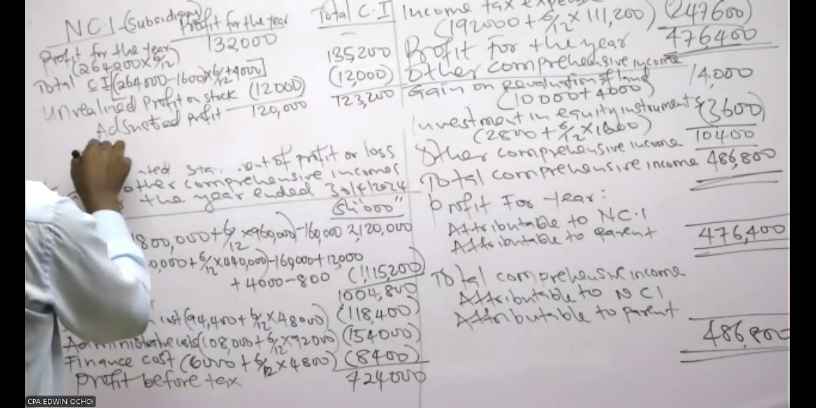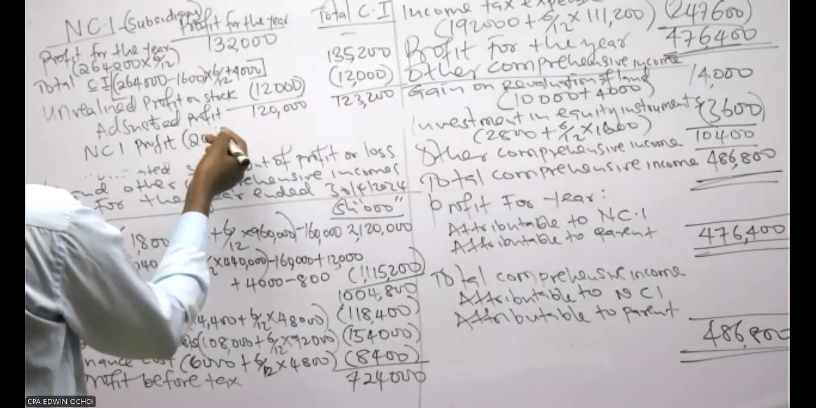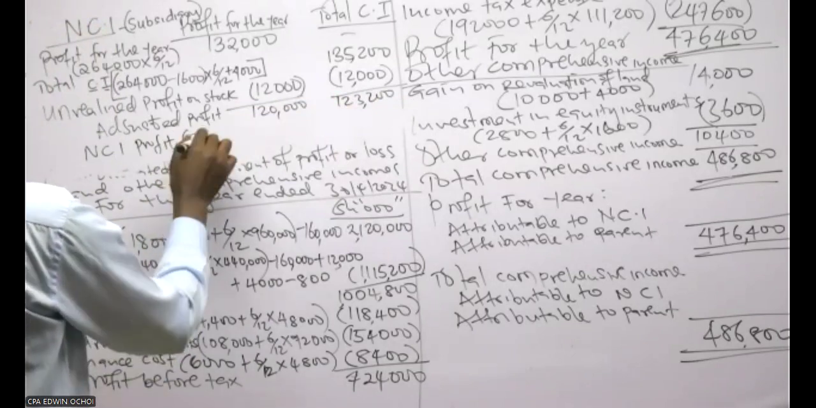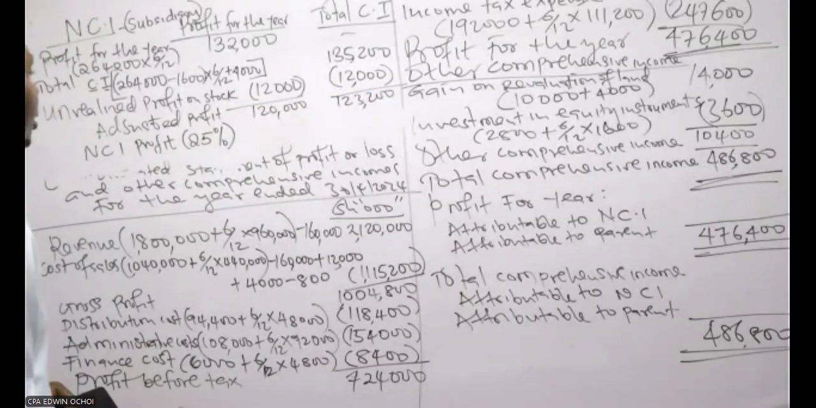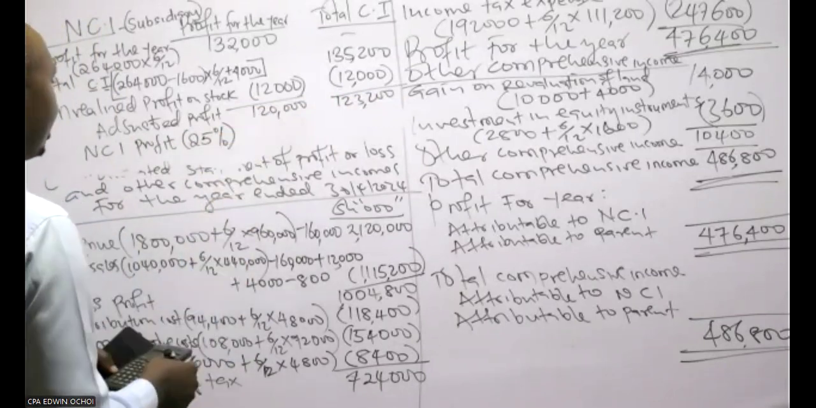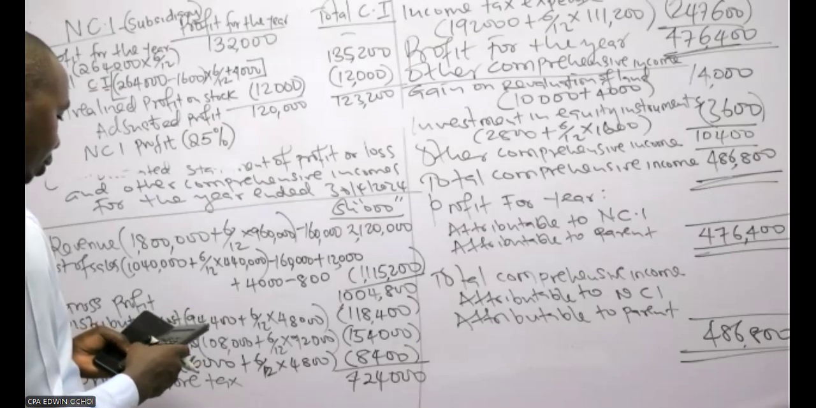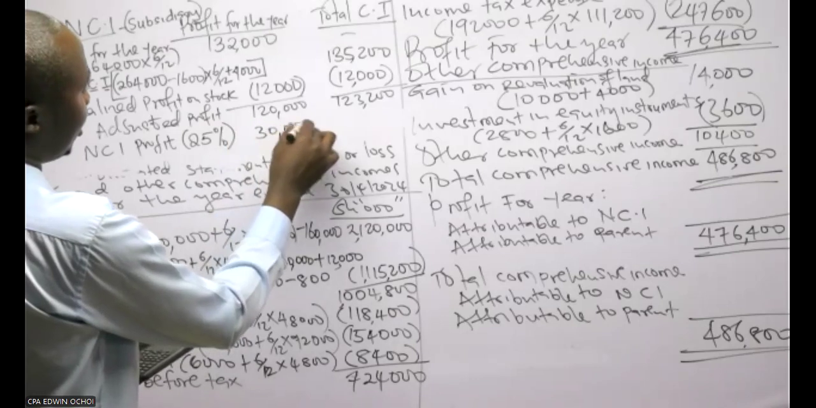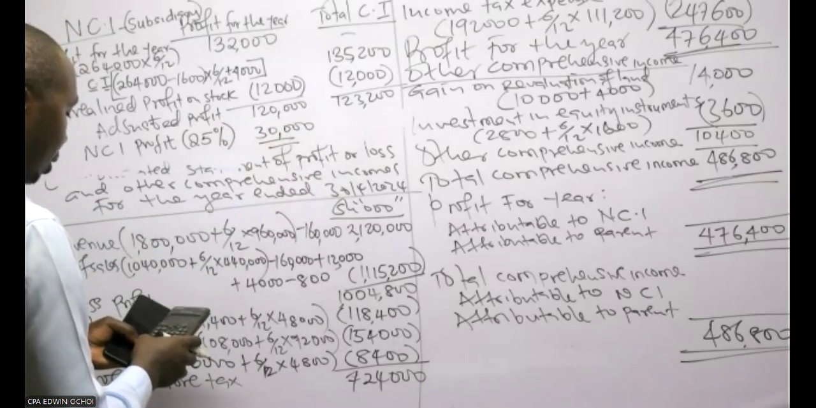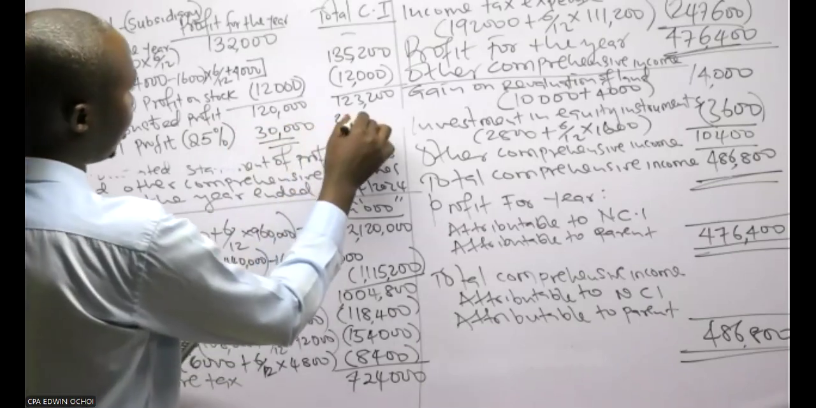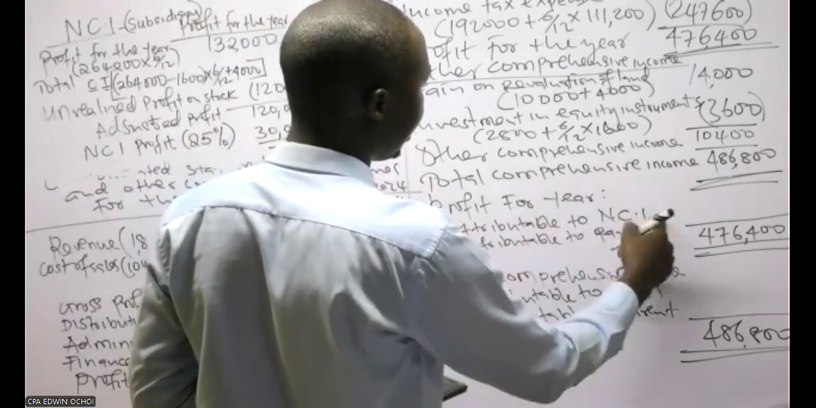So now NCI profit will be: you apply 25%, because the parent acquired Lima up to 75%. So 25% of 120,000 is 30,000, and for 123,200 it is 3,800. So the NCI share of the profit for the year is 30,000.